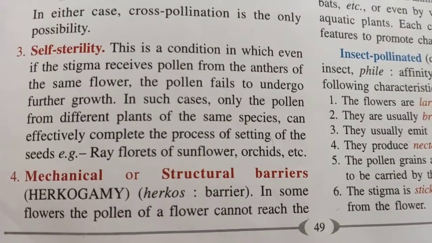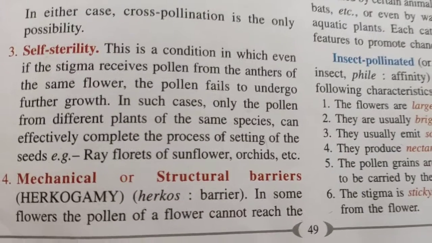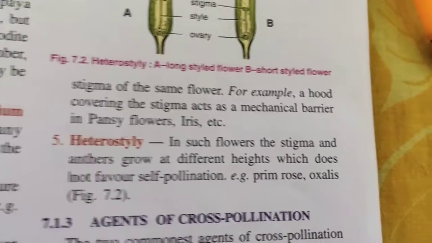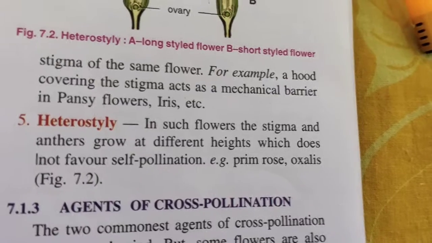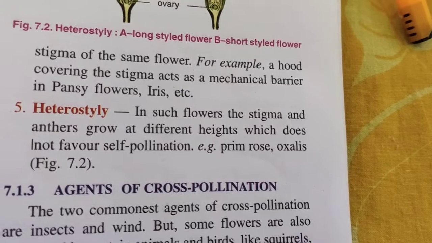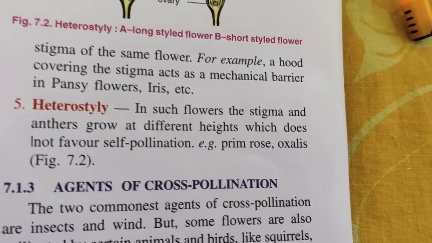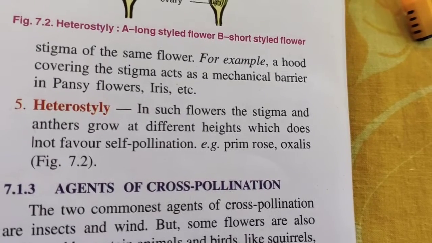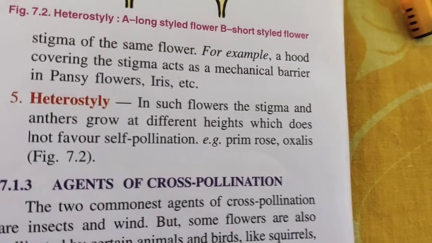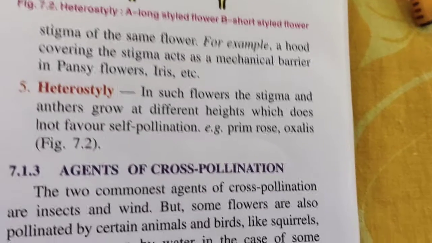Another important phenomenon which we have to learn here is hercogamy. That means some kind of a mechanical barrier. It's a very rare case, but in some flowers the pollen of a flower cannot reach the stigma of the same flower. Why? Because there is a barrier. They have given one example: a hood covering the stigma acts as a mechanical barrier in pansy flower. In pansy flower, we can see a hood, a barrier, an obstacle which is covering the stigma and acting as a mechanical barrier to pollination. So this is one of the rarest examples.